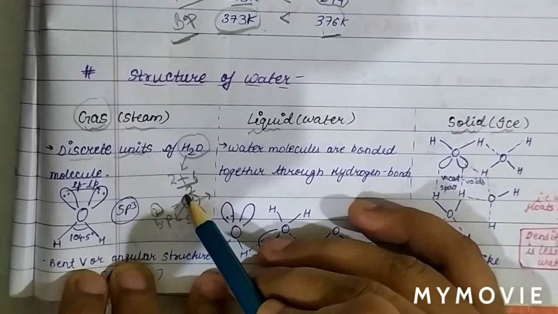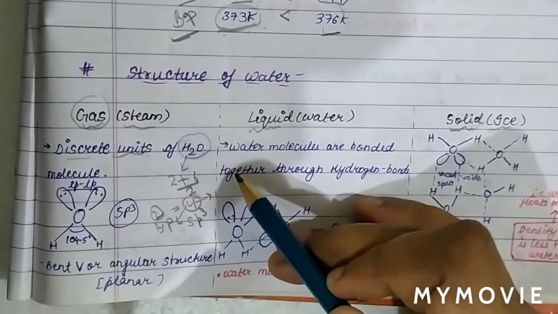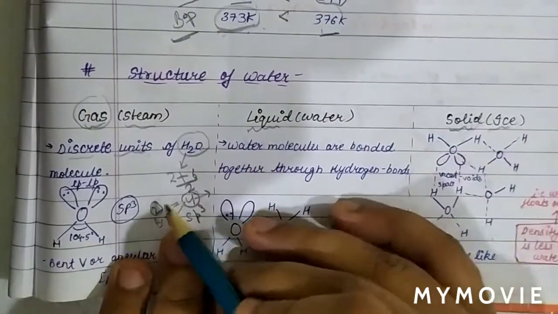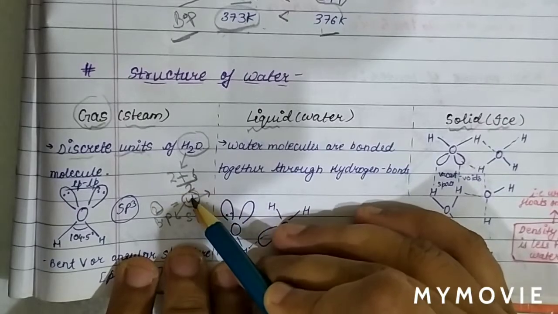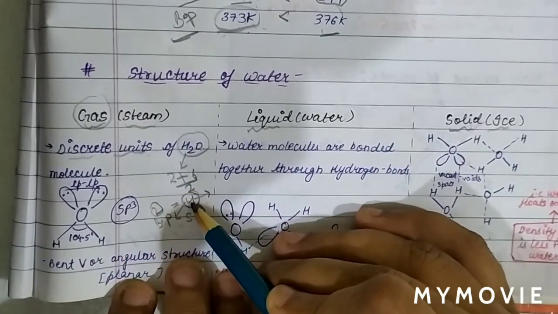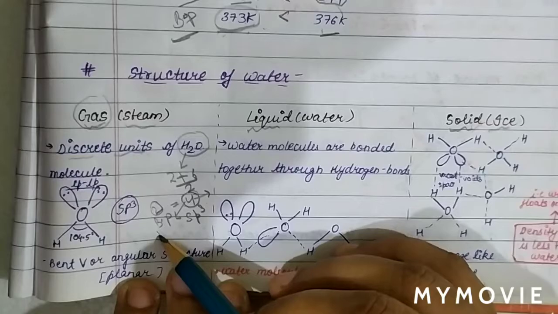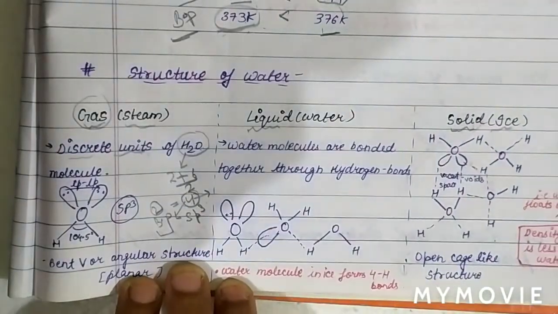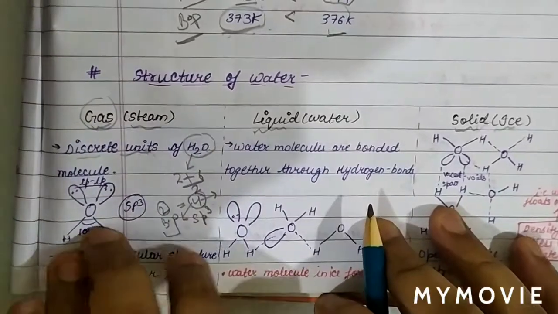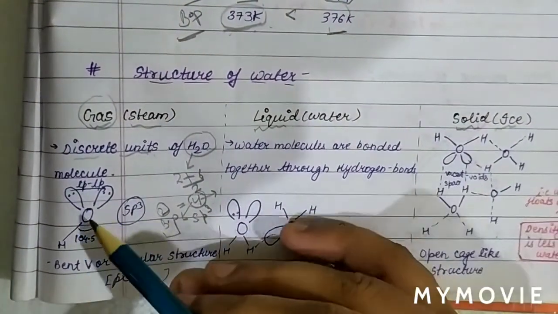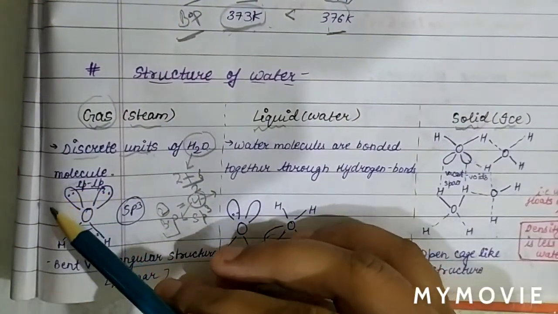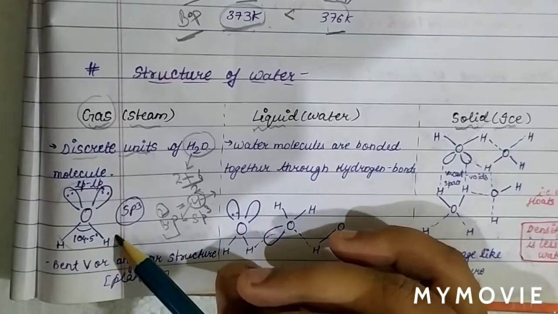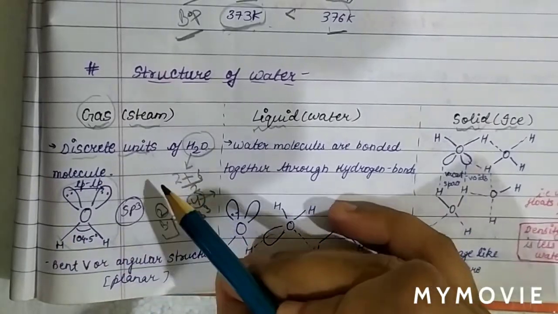As it has a total of 4 electron pairs, because hybridization is sp3, the electron pair count is 4. Out of these 4 pairs, 2 pairs are bond pairs, while the remaining 2 pairs act as lone pairs. See the structure. So basically this is the structure of water in the gas phase.